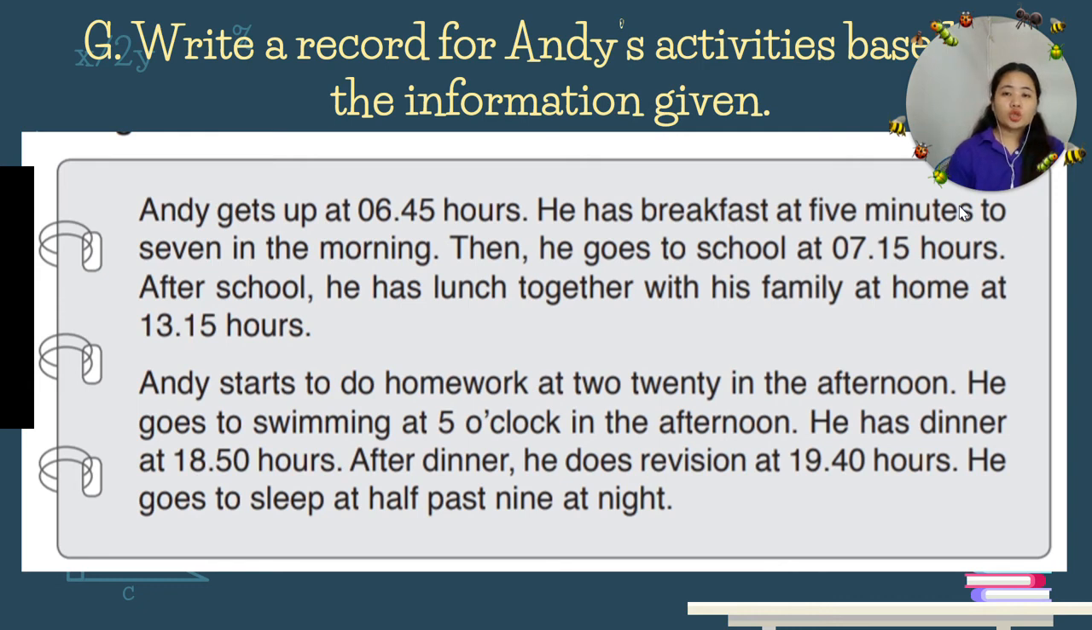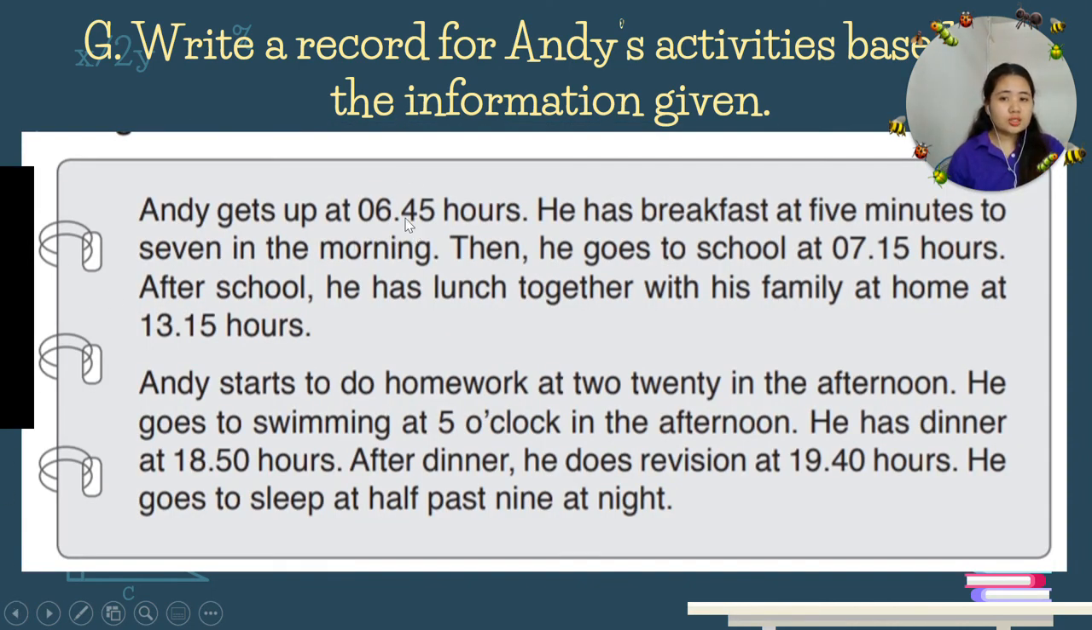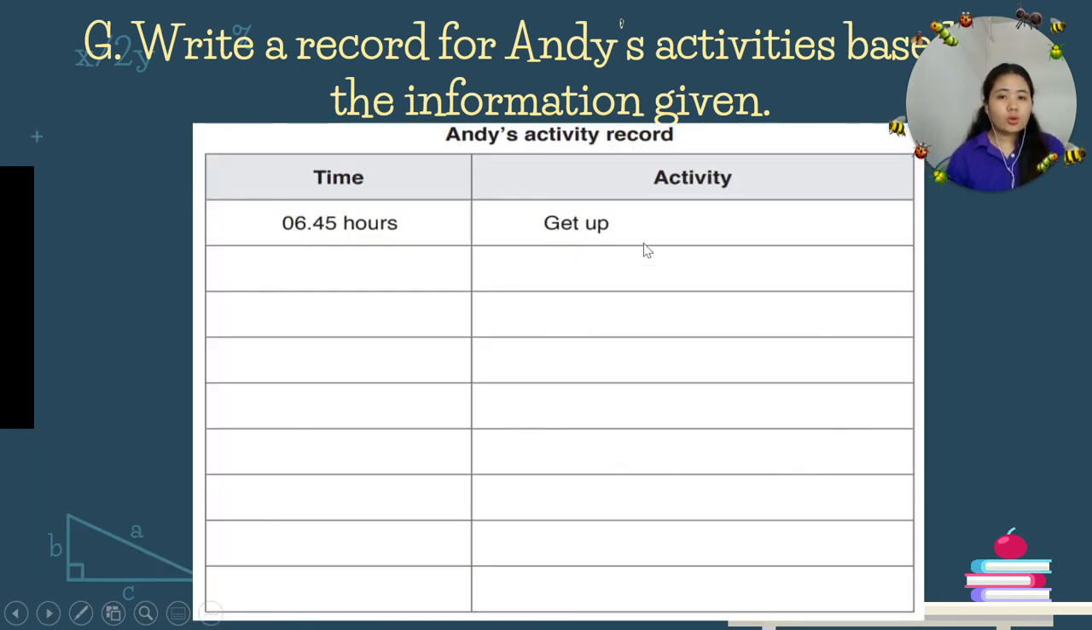So what we need to do is get the time and the activity. What we did in letter F, we will do the activity record. Okay, let's proceed. So this is Andy's activity records. The first one is done already. So 6:45, what did Andy do? Gets up, right? So get up. So that is the activity.